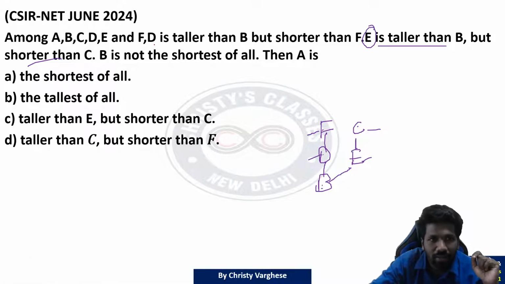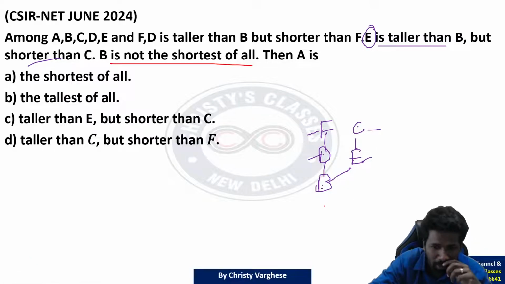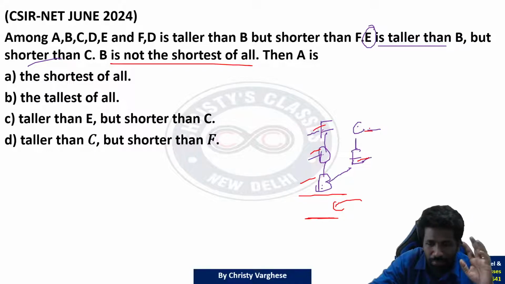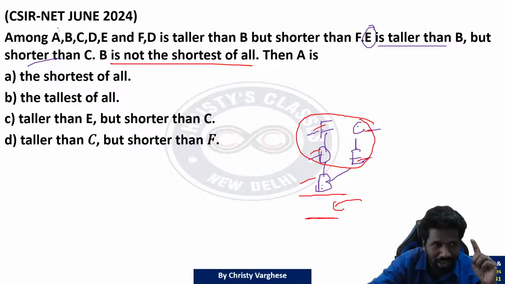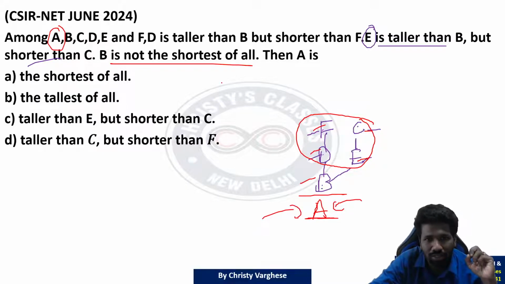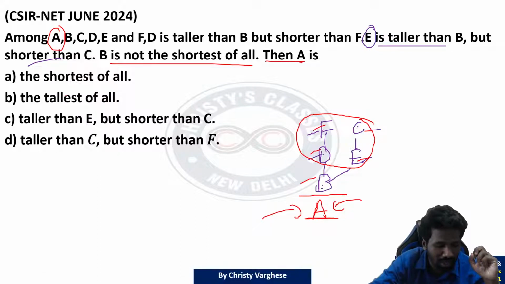Now finally, B is not the shortest of all means at least one person is below B. Total 1, 2, 3, 4, 5. We already represented 5 people. In that, 4 people are above B. So the only remaining person is A. A is the only person who is not in the picture. So A should be below B, and thereby A is the shortest person. Question is asking A is what? A is the shortest of all.